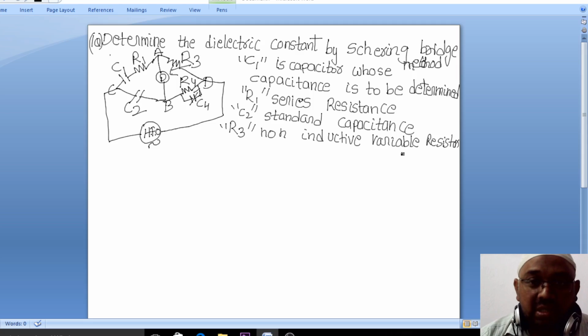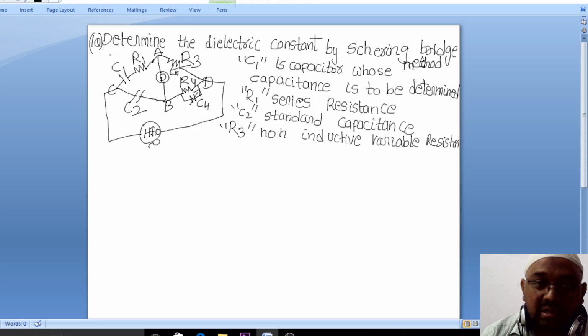Understood, everybody? C1 is a capacitor whose capacitance we have to determine by using the Schering bridge. R1 is in series with it. R1 is a series resistance, and we will have a derivation from which we can calculate the C1 value. C2 is the standard fixed capacitance. R3, here you can see the arrow mark is there.